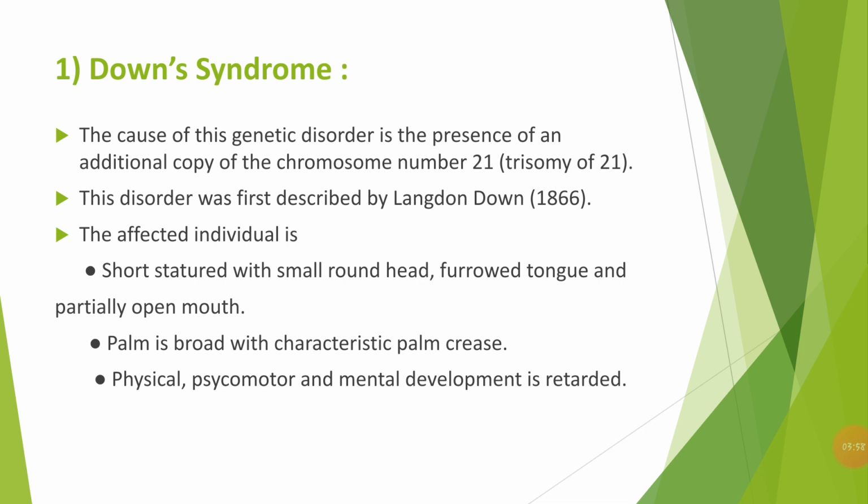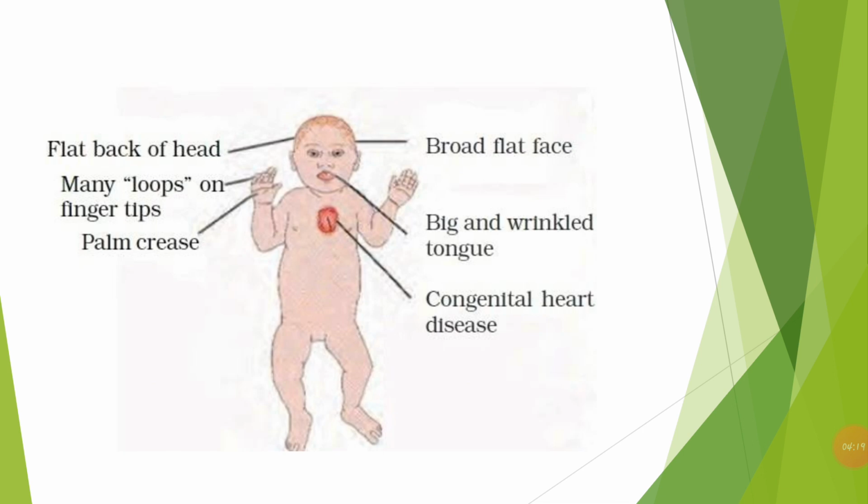It was first described by Langdon Down in 1866, and the affected individual is short statured with a small round face, furrowed tongue, and partially open mouth. The palm is broad with a characteristic palm crease, and physical, psychomotor, and mental development is retarded. This is how a child affected with Down syndrome looks.